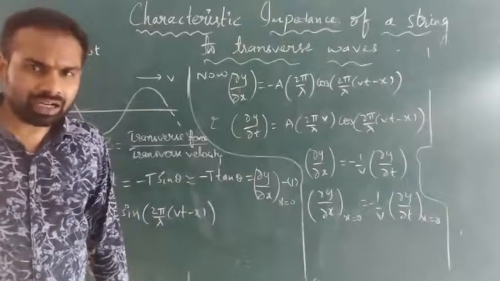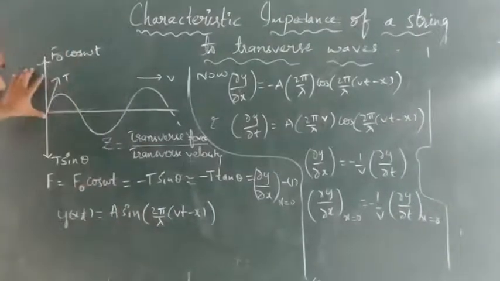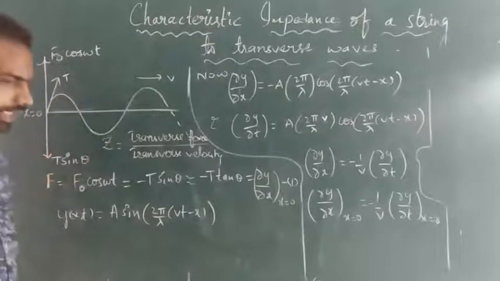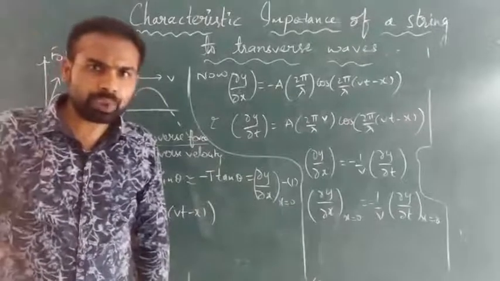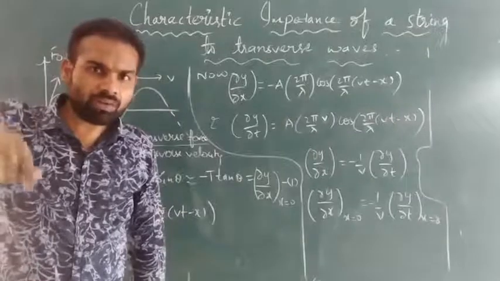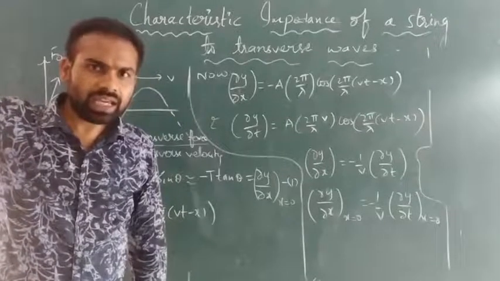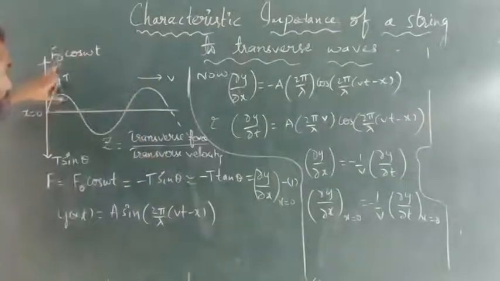What is the force we are applying here? Driving force F naught cos omega t. We are pulling the string along the y direction.